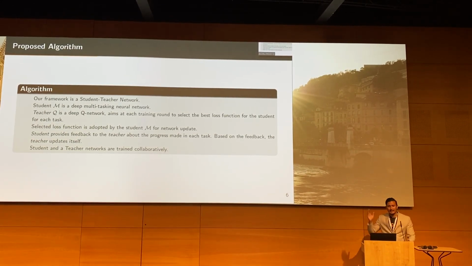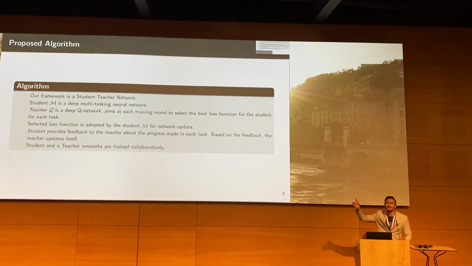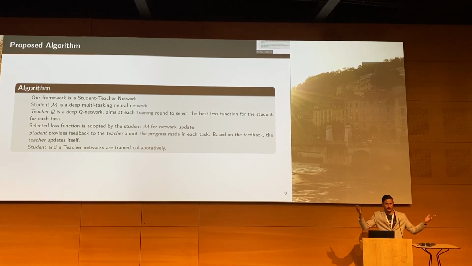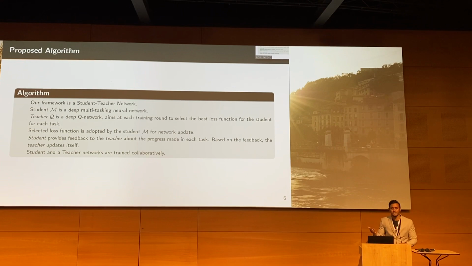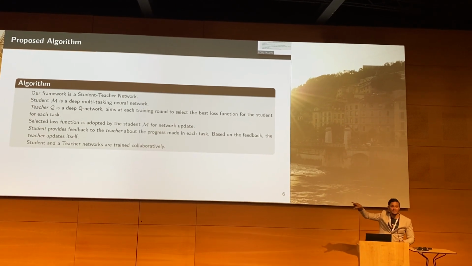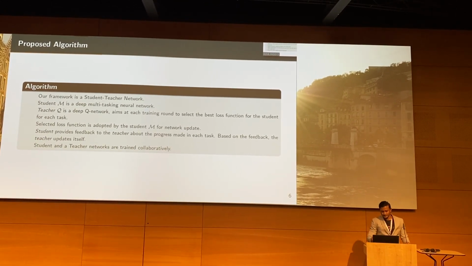So based on this suggestion, the student updates itself and then sends some feedback. The feedback is taken as a reward function, the rewards that the teacher will utilize to update itself as well. So we see we have a collaborative training. The student and the teacher are training each other, learning from each other.